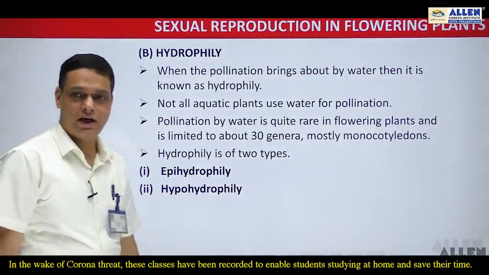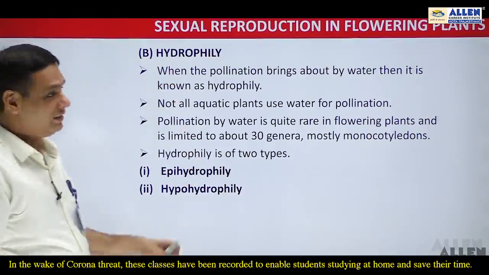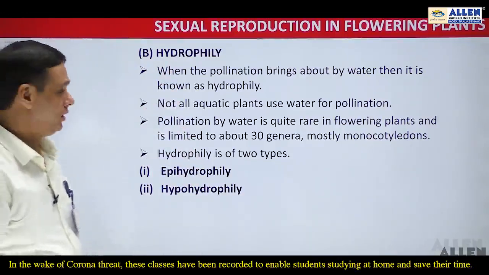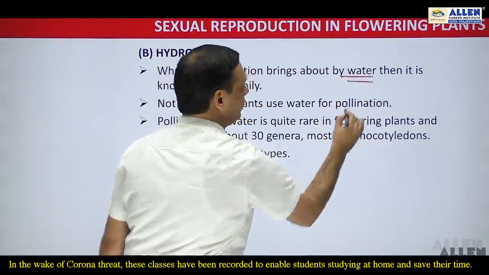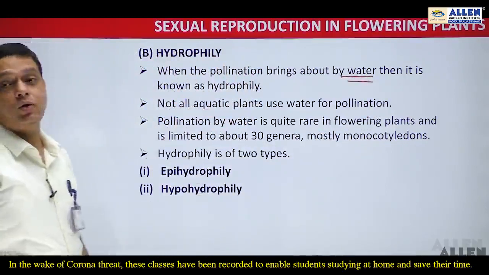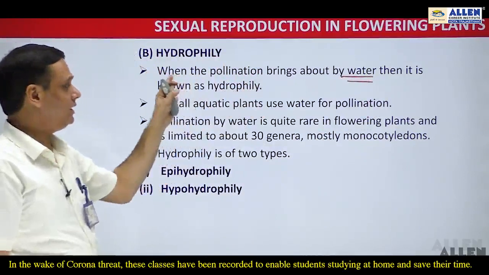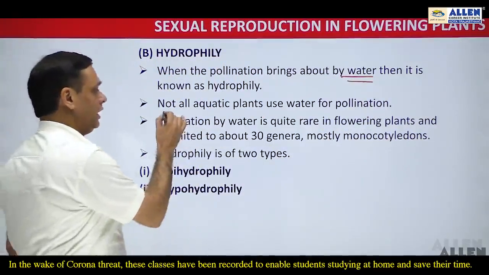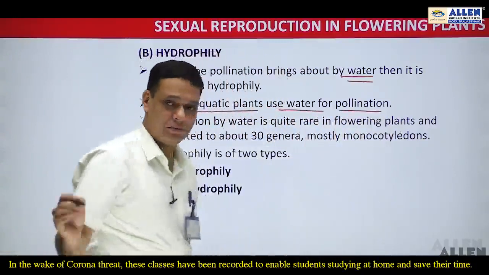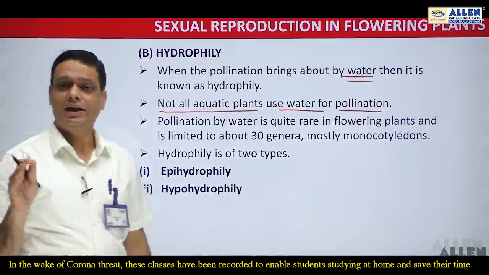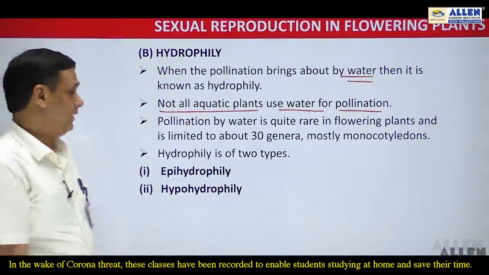Another abiotic agent that helps in pollination is water, and that type of pollination is known as hydrophily. When the pollination is brought about by water, it is known as hydrophily. Not all aquatic plants use water for pollination. That means it is not necessarily true that all aquatic plants exhibit hydrophily.